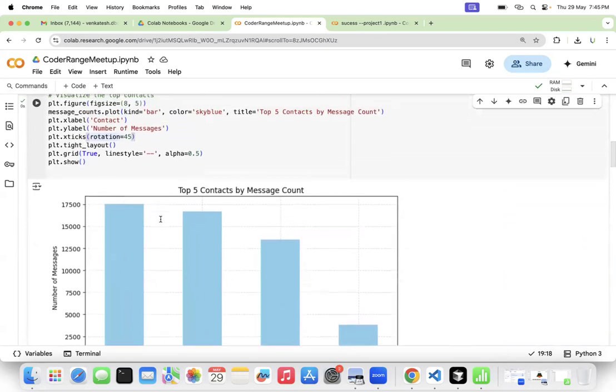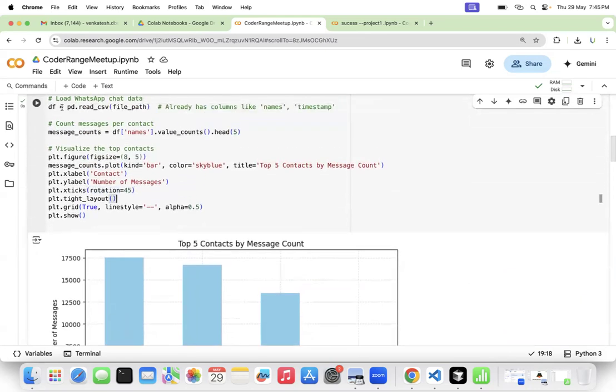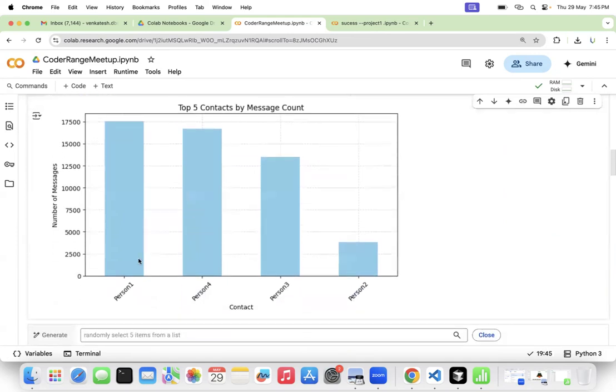You may say, Venkat, this is very simple to start off with to understand data analytics. It's very simple. From my data, I see person one has been sending the most messages, then person four, then person three and person two. Correct.